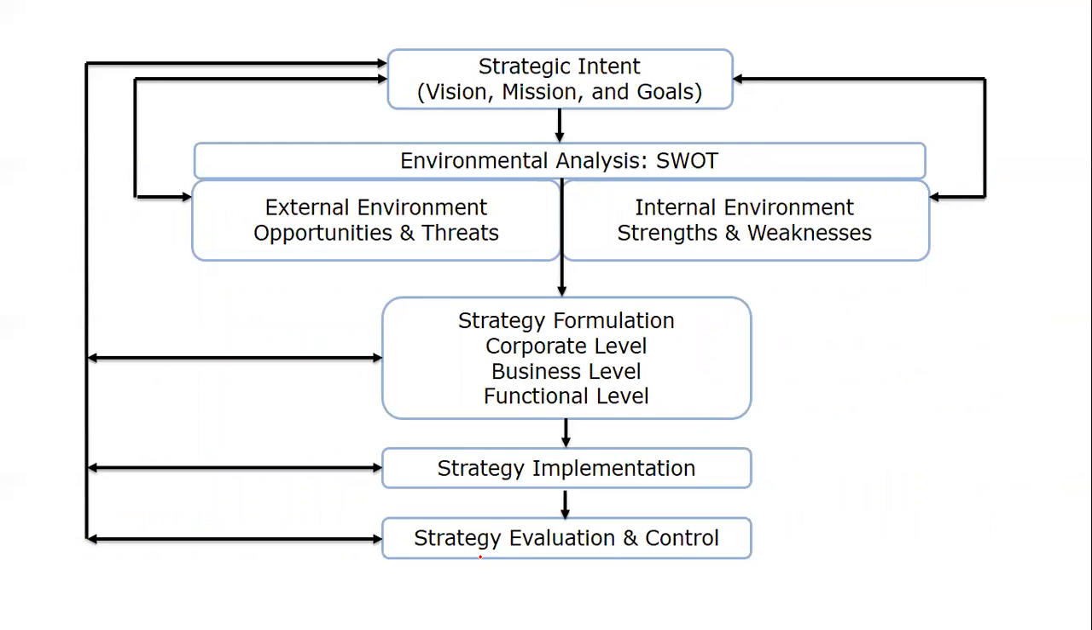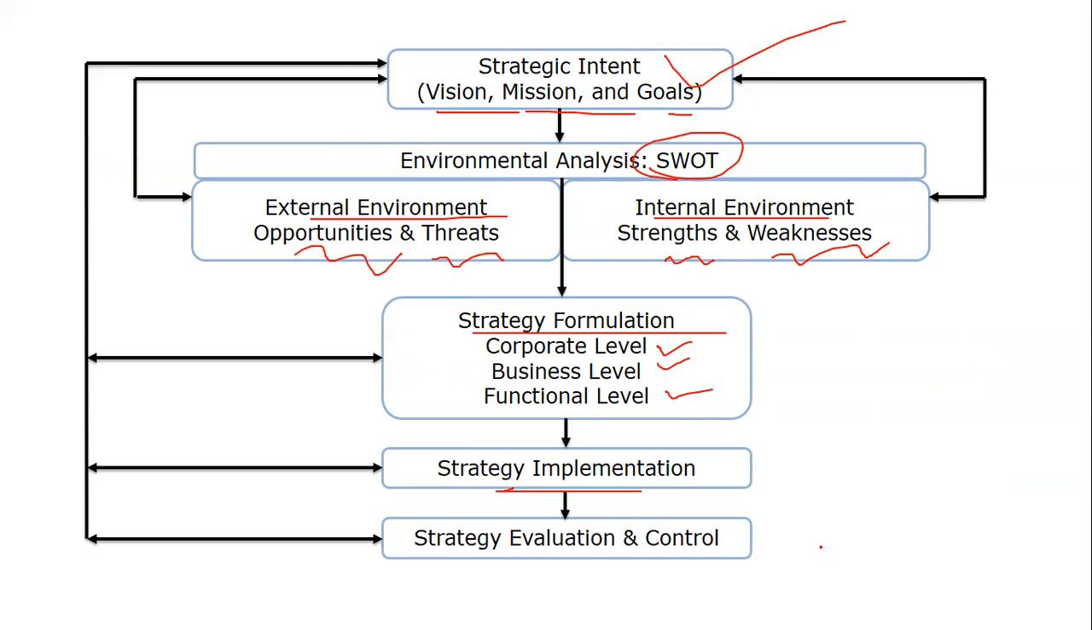So this is the process through which strategic management can be looked at. We have a strategic intent, which talks about the vision, mission, and goals. We have the environmental analysis in the form of SWOT analysis, external as well as internal. External talks about opportunities and threats, whereas internal talks about strengths and weaknesses. Then we have formulation, which is done at the corporate level, business level, and functional level, after which it is implemented and then evaluated. And depending upon the evaluation, control measures are taken into consideration.